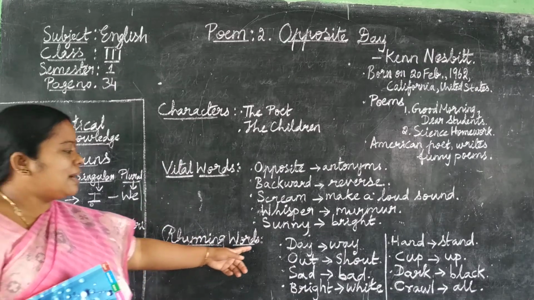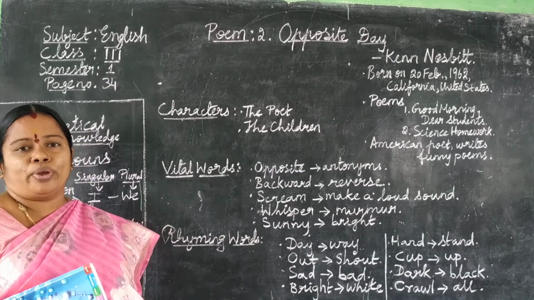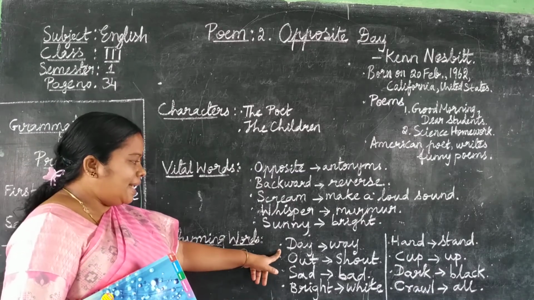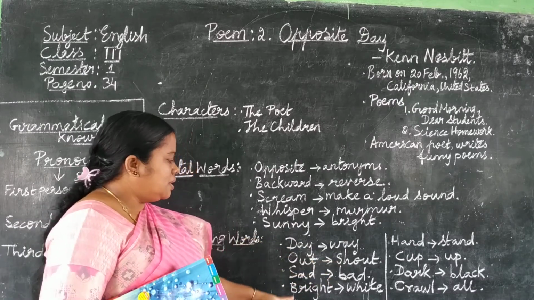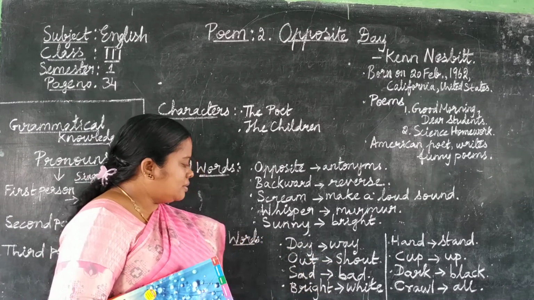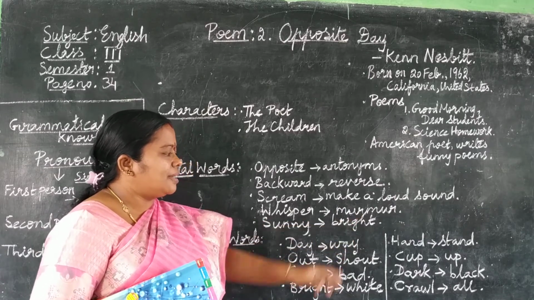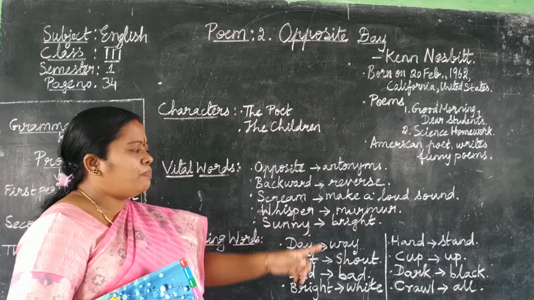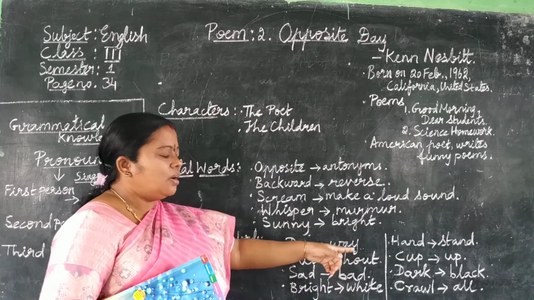Okay, so these are the rhyming words which we find in this poem. Day, way, out, shout, sad, bad, bright, white, hand, stand, cup, up, dark, black, crawl, all.